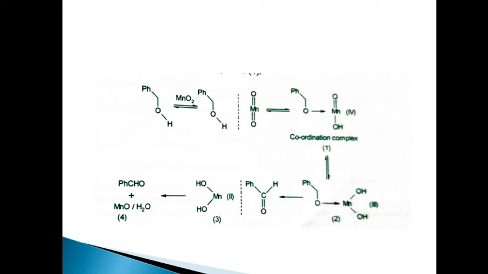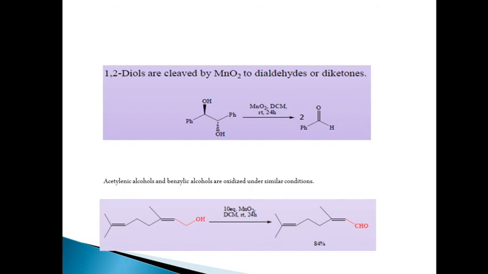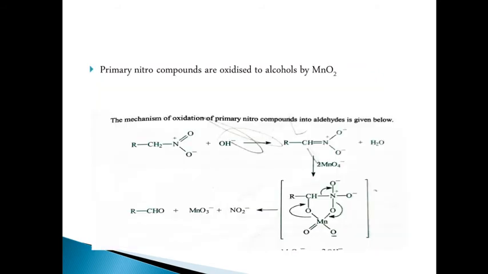In the case of alcohols, this is the conversion of alcohol to aldehyde. Here you can see C6H5CH2OH is converted to C6H5CHO. In this mechanism, we can say that it adopts a radical intermediate. The alcohol is adsorbed on manganese dioxide, and there is the formation of a coordination complex.